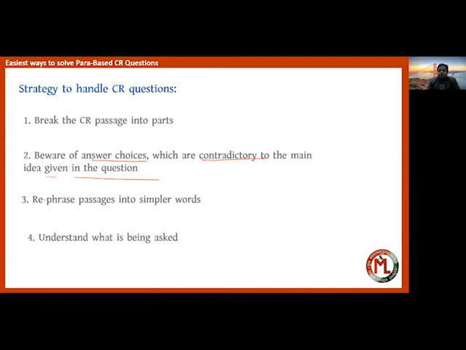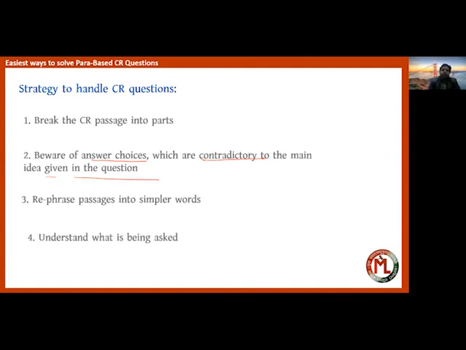Now, sometimes the passage given is in a very complicated scenario, with very high-level words. Let's say more than 10% of the words are new to you. That is not a major issue. You can still make out what is written. You all come from good schools. You can still make out from what is written, and if you want, you can try to rephrase it in simple words, only in your mind, as to what exactly is written.